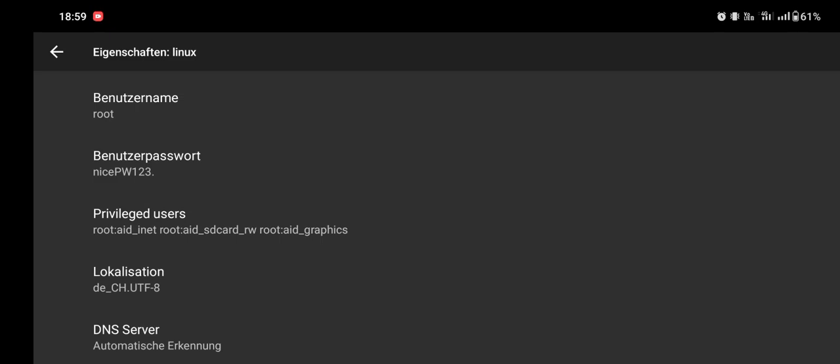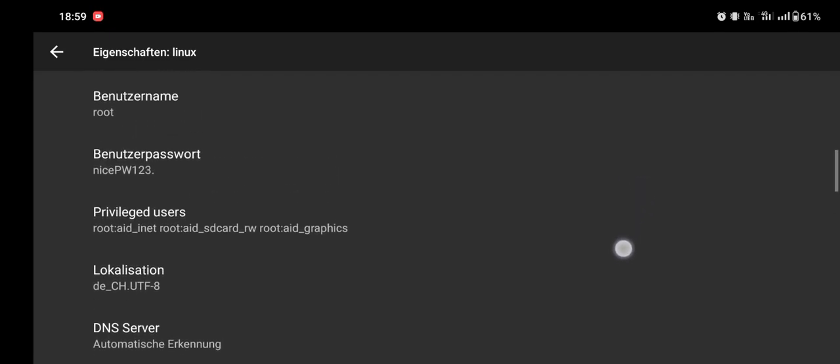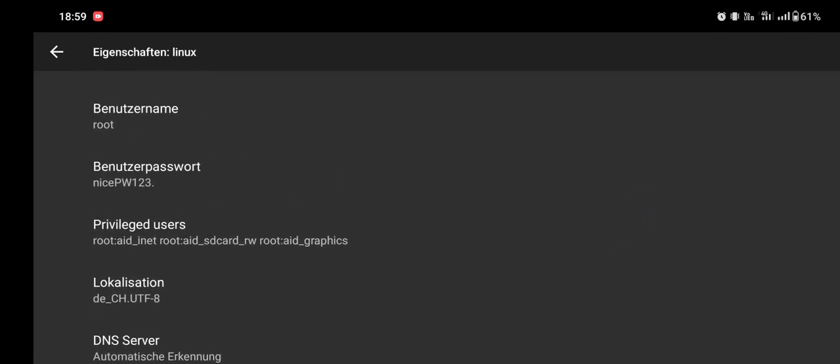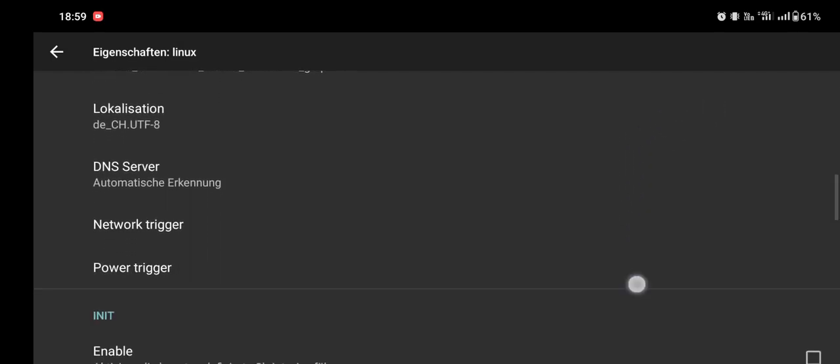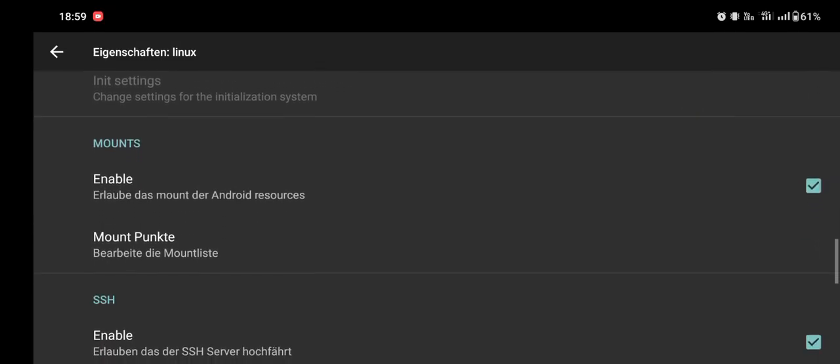And if you want to do something specific on your VM, it's not really a VM, it's a chroot system, meaning that it will still use the normal Android kernel, but it will just load all the packages installed in your image file. So, everything else, just keep how it is.